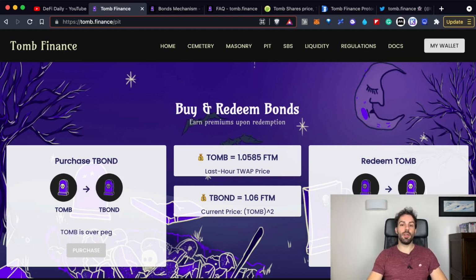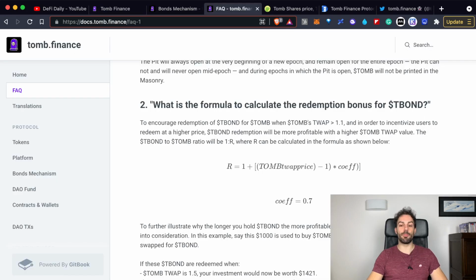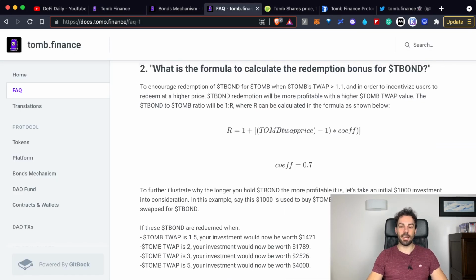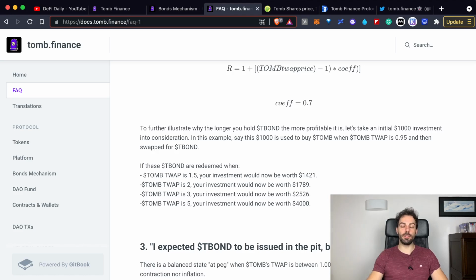In that moment, you would receive a premium price. And if you want to know exactly how much it would be, you can go to the documentation here. I will leave you also the link in the description below. As you can see from here, the higher the TOMB price compared to the FTM, the higher the premium price you will receive. Let's say that the ratio is 1.5, you will receive, instead of just $1,000, 1,422.